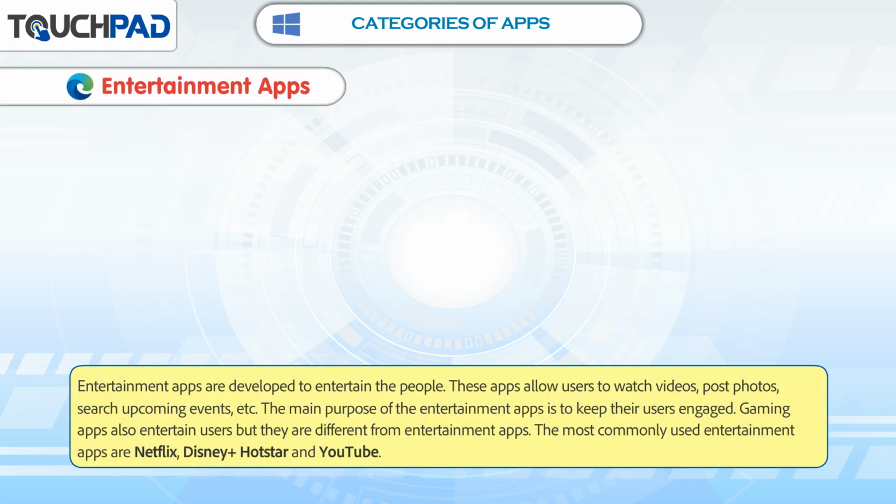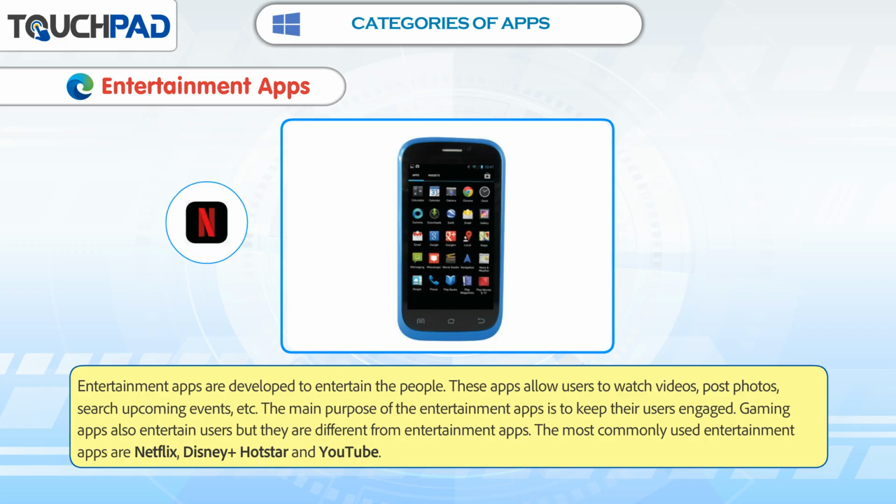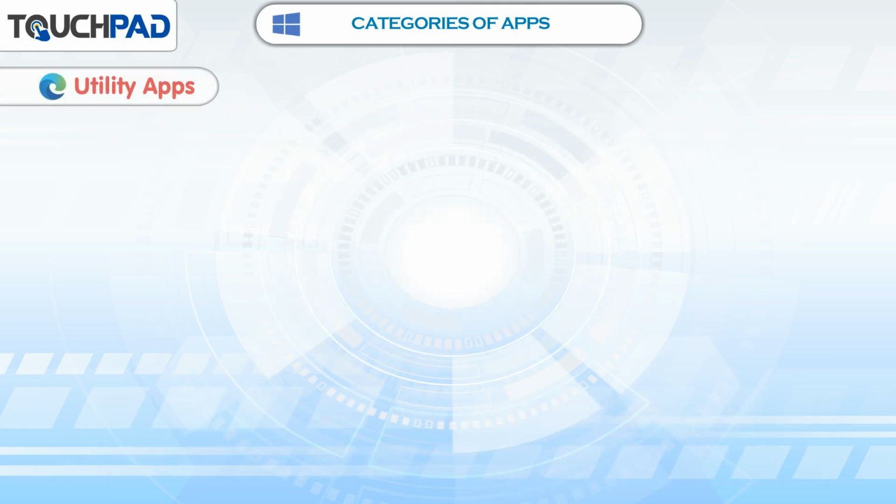Entertainment apps. Entertainment apps are developed to entertain people. These apps allow users to watch videos, post photos, search upcoming events, etc. The main purpose of entertainment apps is to keep their users engaged. Gaming apps also entertain users, but they are different from entertainment apps. The most commonly used entertainment apps are Netflix, Disney Plus Hotstar, and YouTube.